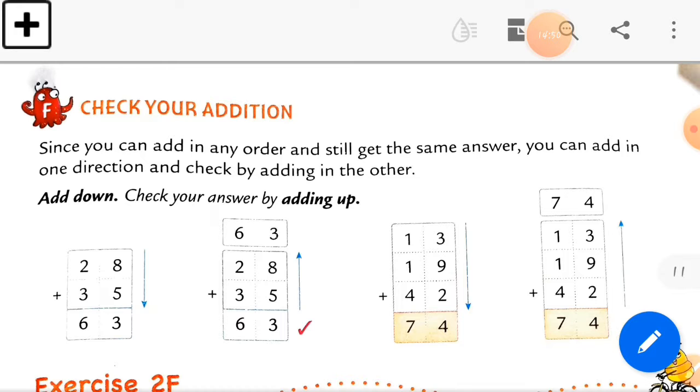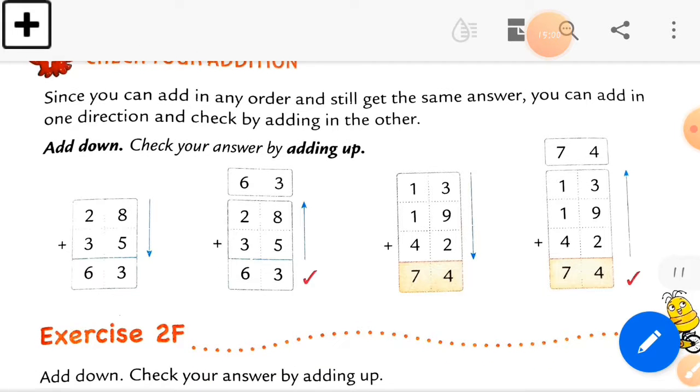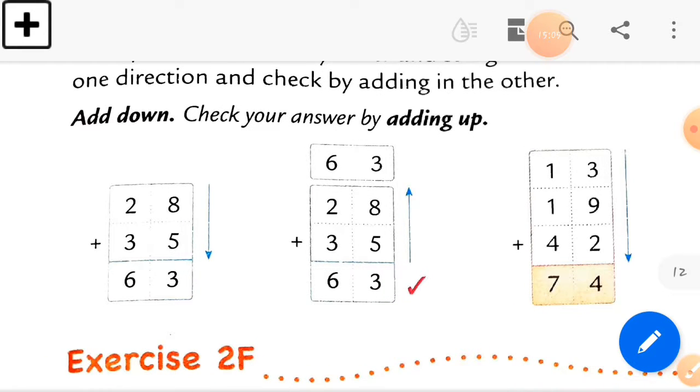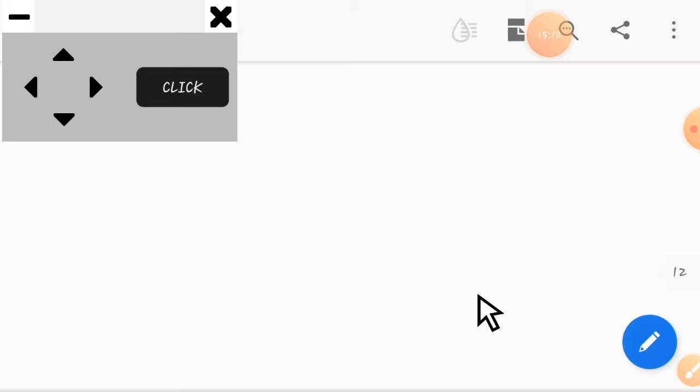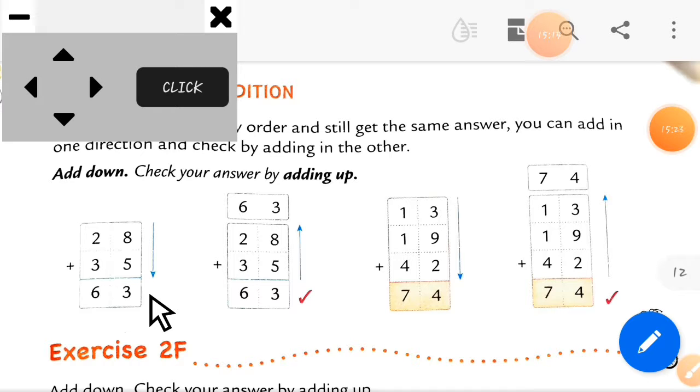Just read it. Since you can add in any order and still get the same answer, you can add in one direction and check by adding in another. So here you can see add down and check your answer by adding up. You can see the two arrows here, one is up and one is down. Okay. Now here is the one arrow. See this is the blue arrow. You can see its direction is downward. So first solve this sum downward.